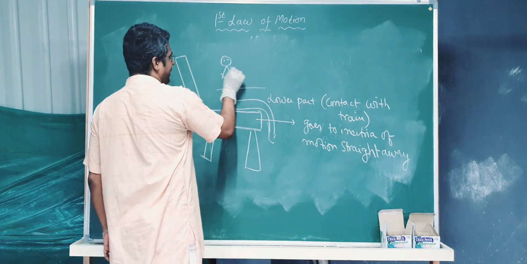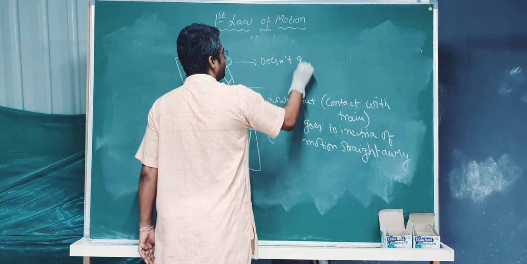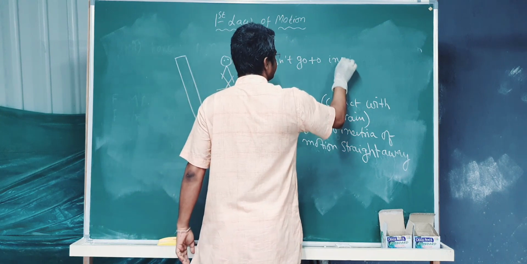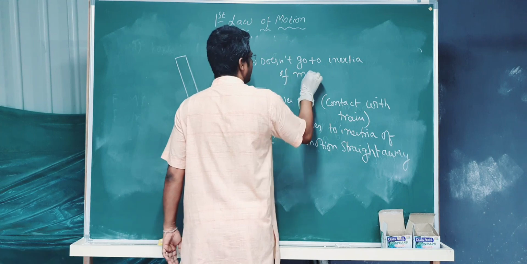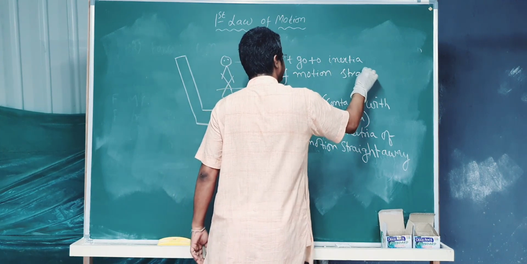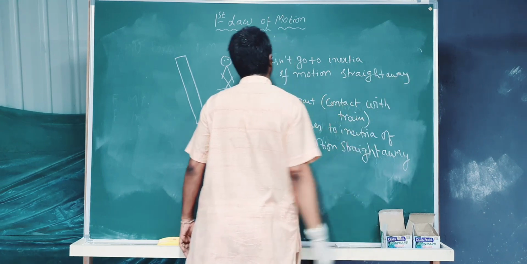So this upper part of body doesn't go to inertia of motion straight away. It will take some time. ठीक है?